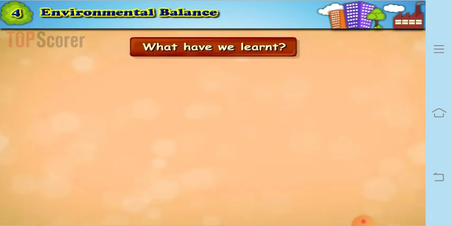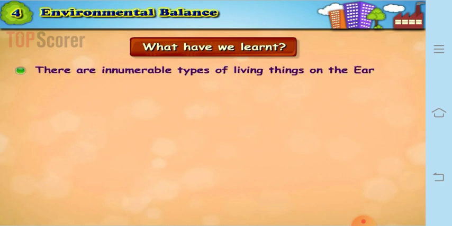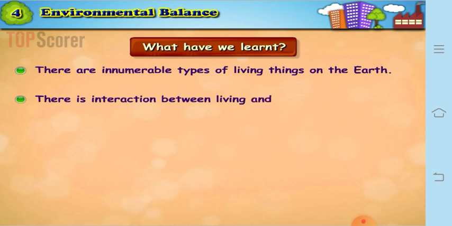So, what have we learned in this lesson? We have learned that there are innumerable types of living things on the earth, that is biodiversity. If you remember, there is interaction between living and non-living things in the environment which goes on continuously.